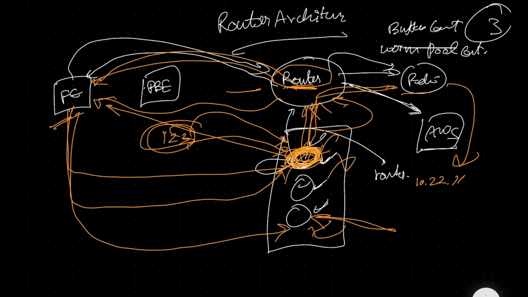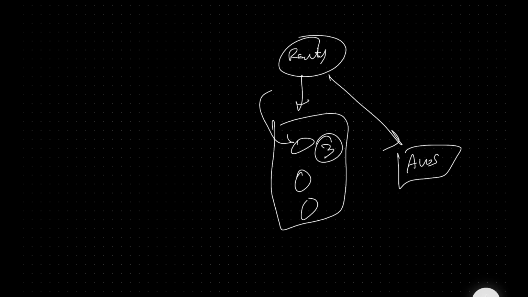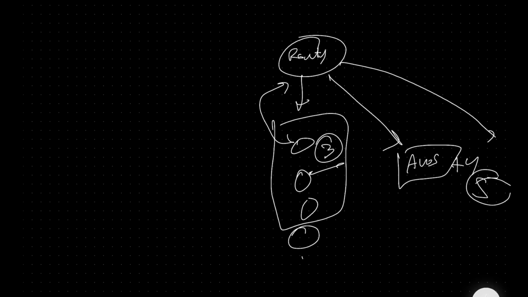So the router's job is what? One, keep a warm pool of machines ready. Keep talking to AWS every 2 minutes and keep telling AWS, hey, we need 3 machines. And if one of them gets occupied, keep telling AWS, sorry, we need 4 machines, so that AWS scales up. If this also gets occupied, then tell AWS, hey, we need 5 machines. This also got occupied. Always be a few steps ahead.